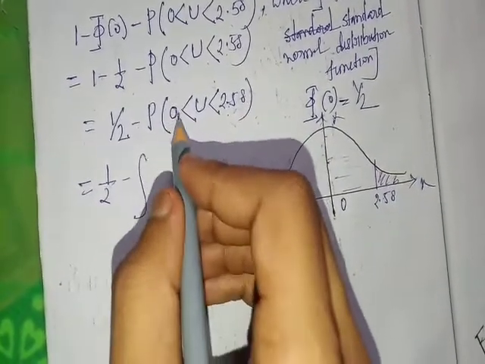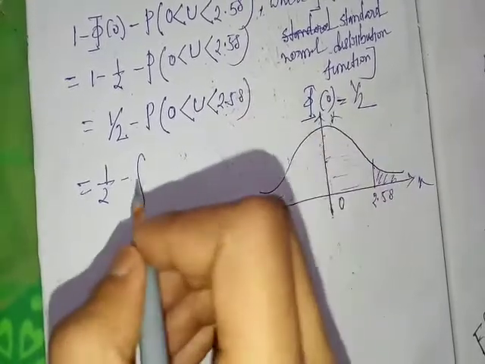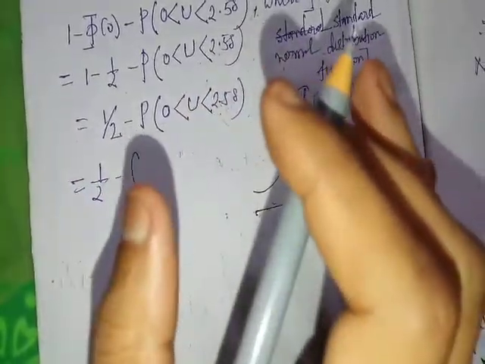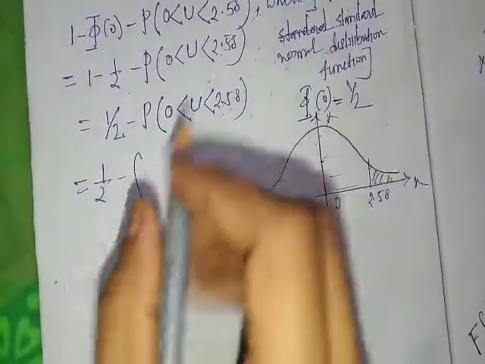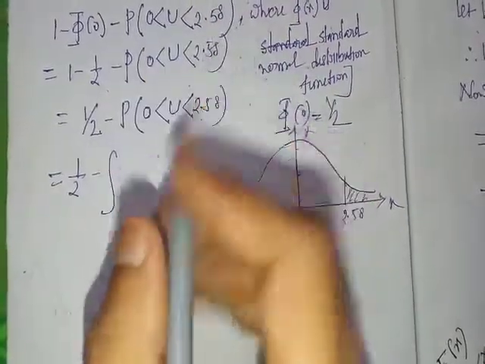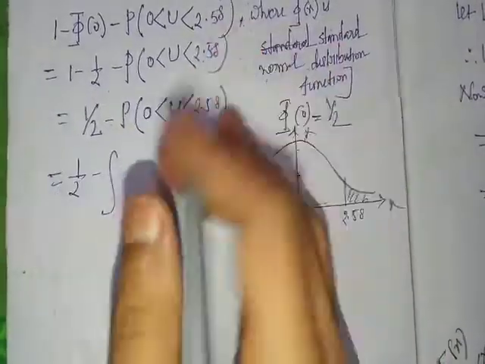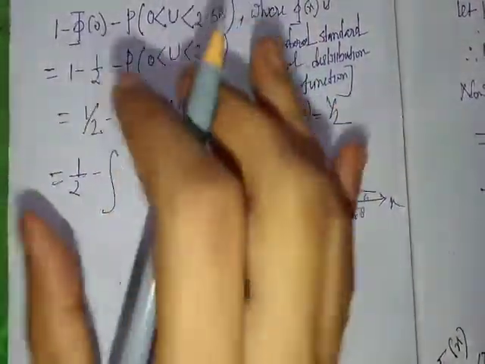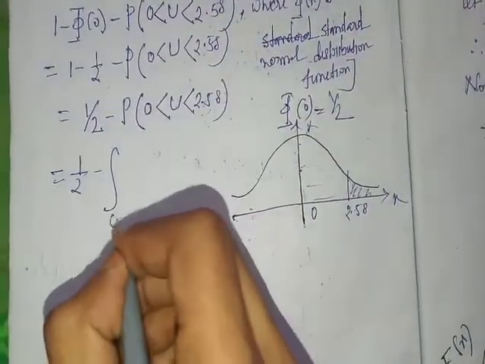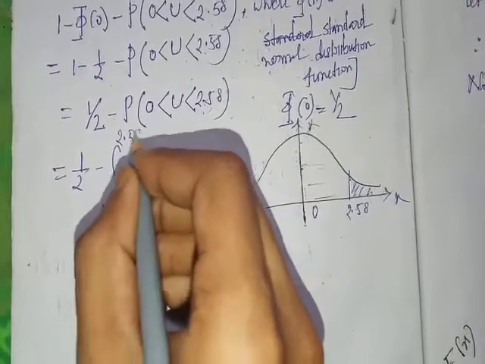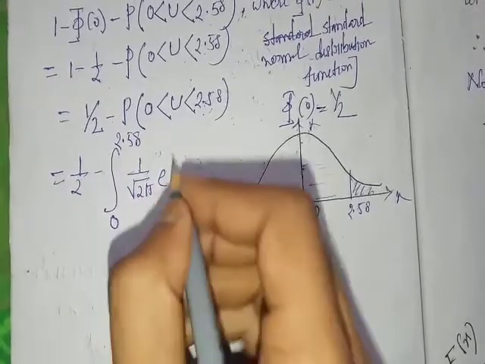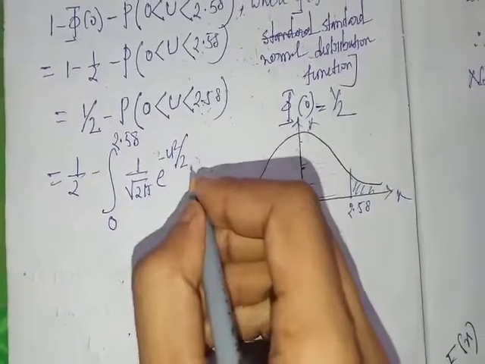So this is the formula: probability of a less than X less than b equals integration from a to b of f(x) dx, where f(x) is the probability density function. Here you follow the standard normal distribution, so the standard normal density function is integration from 0 to 2.58 of 1 by root over 2 pi into e to the power minus u square by 2 du.